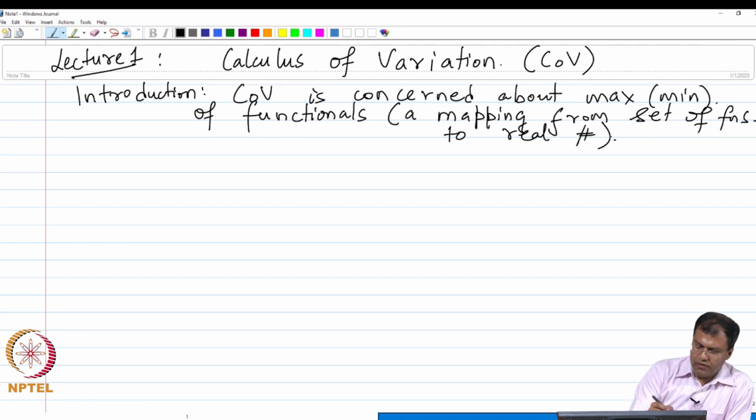Okay, so when we talk about calculus of variations, it is all about finding the maxima or minima, also known as the extrema of functionals.